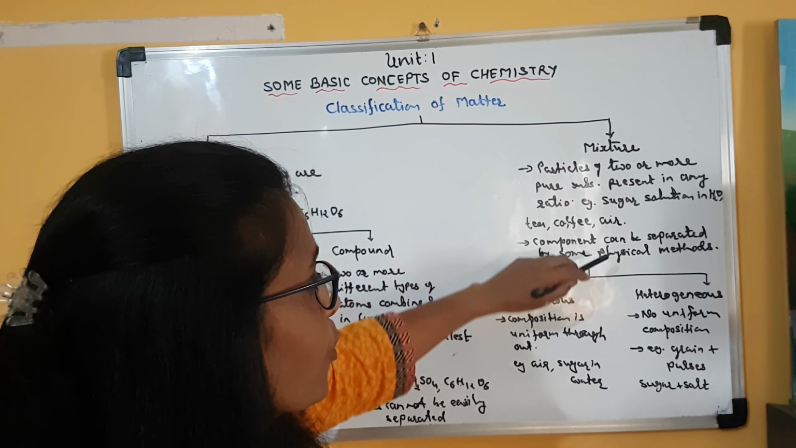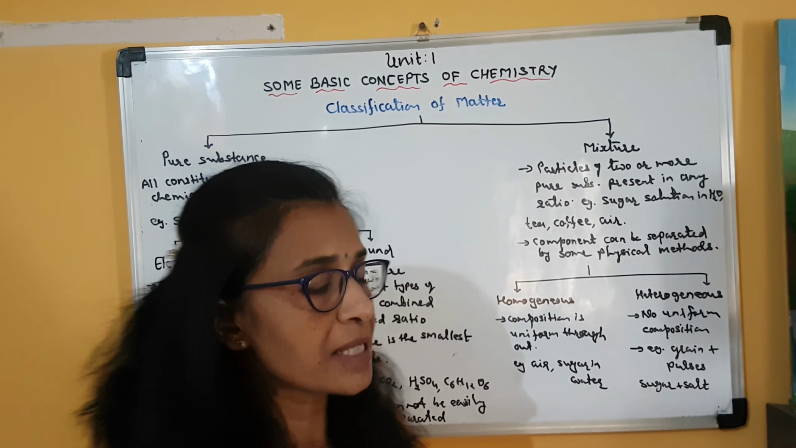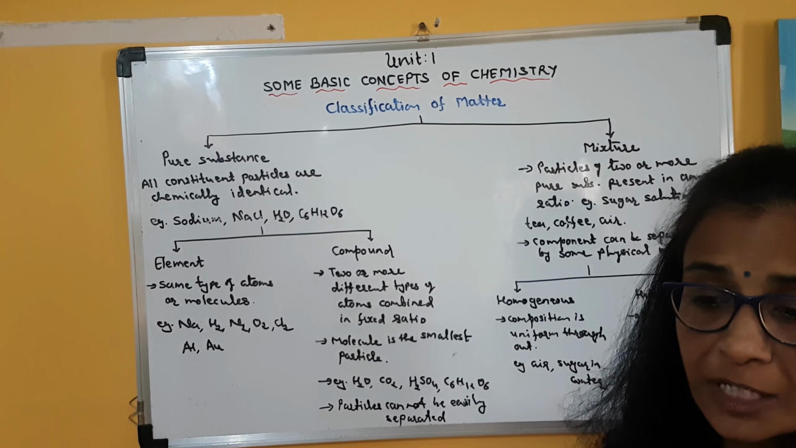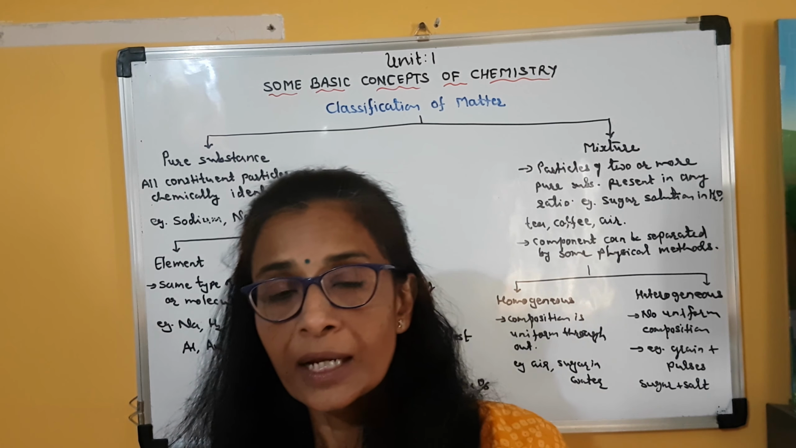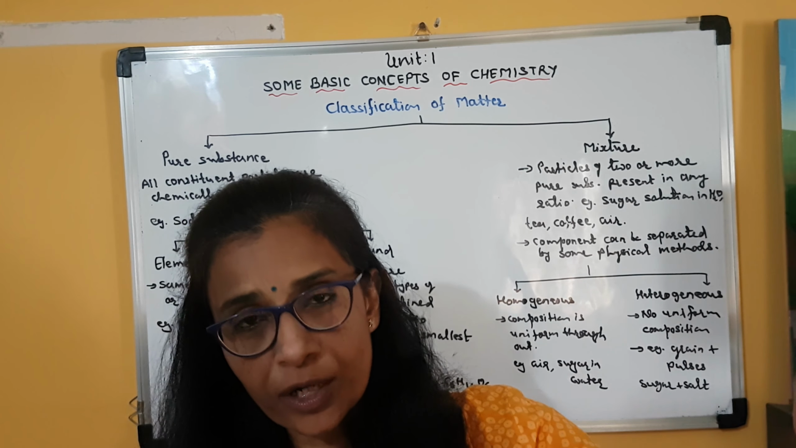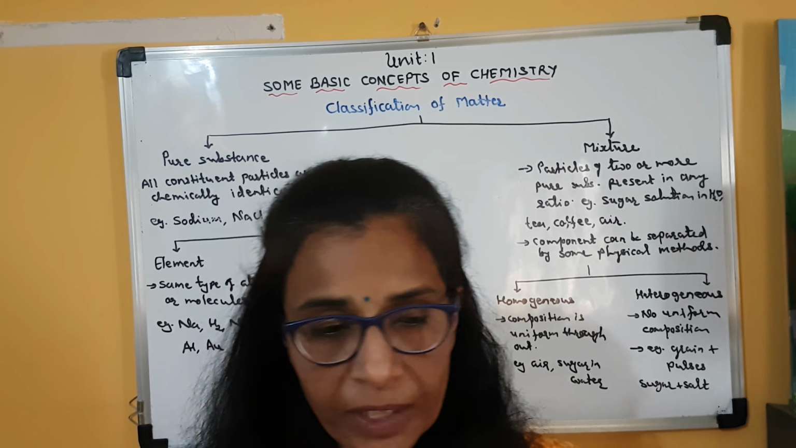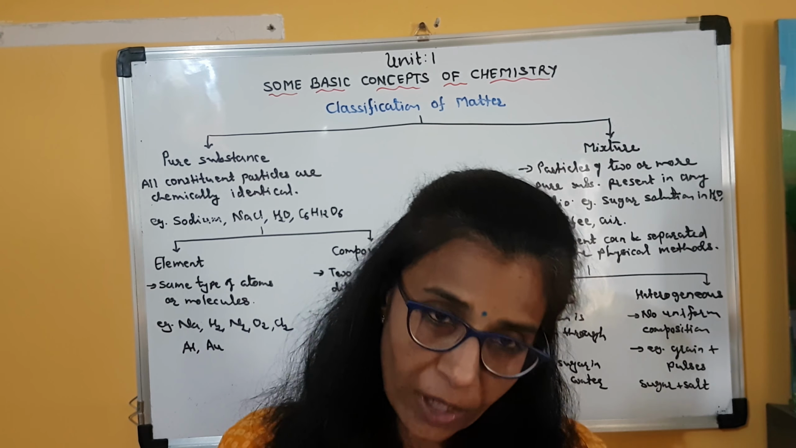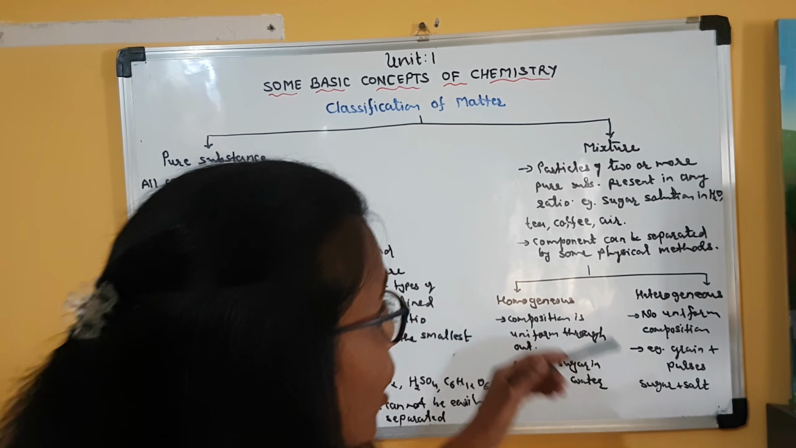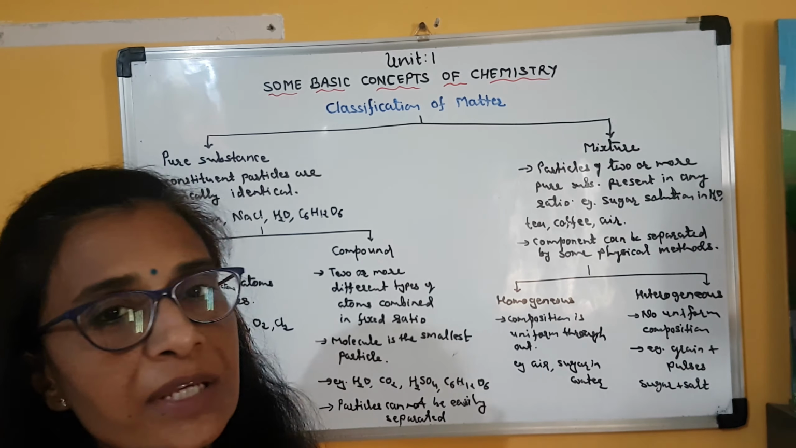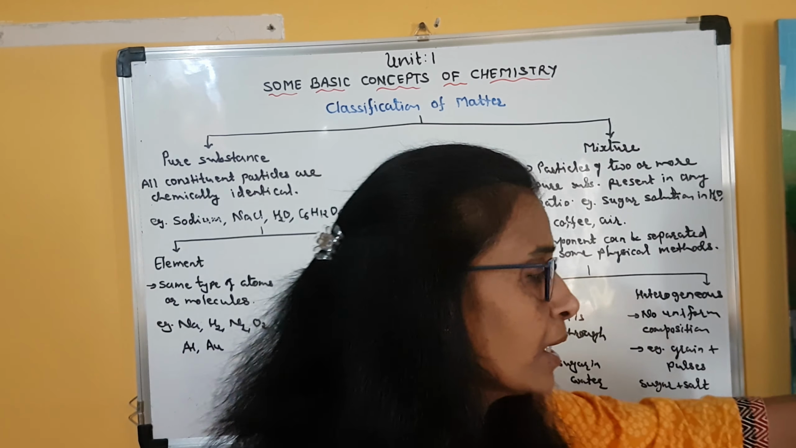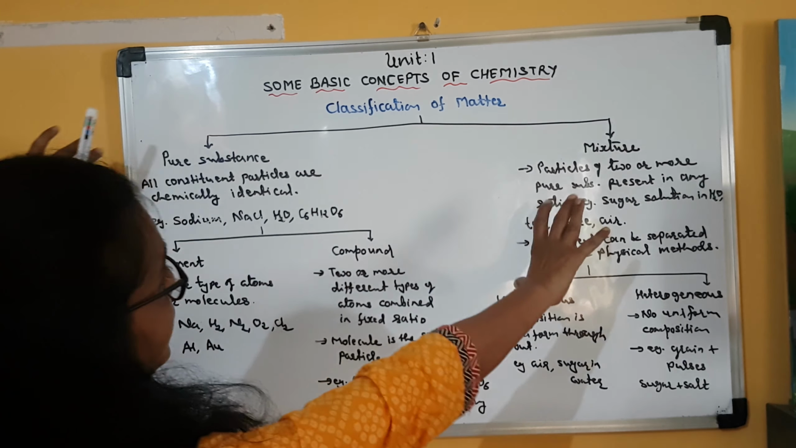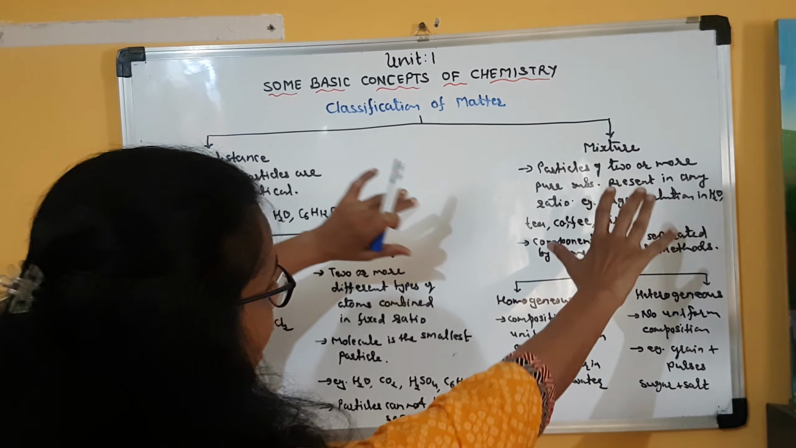In a mixture, components can be separated by physical methods. Suppose I take sugar solution, meaning sugar added in water. Now if I evaporate the water, I will get the sugar back. Same way with salt solution: if I evaporate the water, I will get the salt. So from a mixture, the components can be separated by simple physical techniques. Clear? Okay. So this is the main classification, pure substance and mixture.